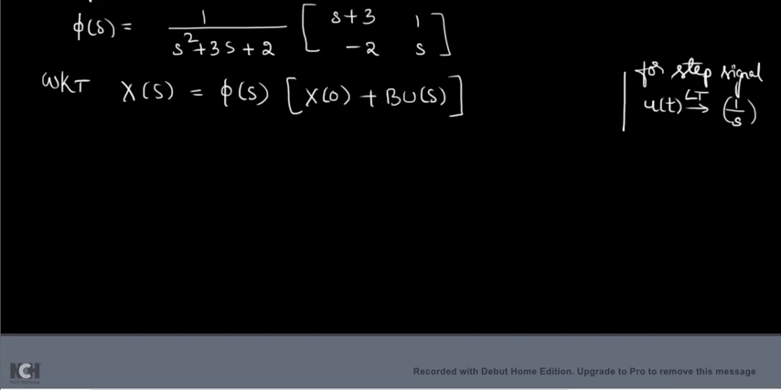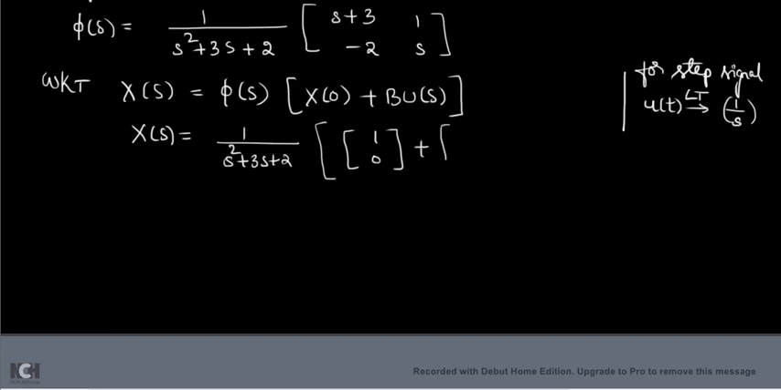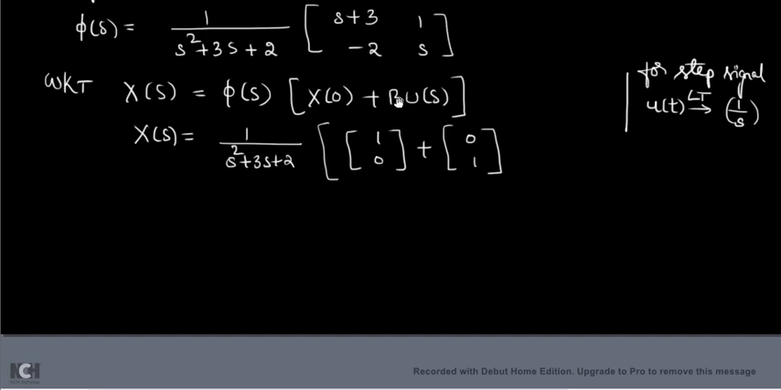Okay, so now you substitute the values. X of s is equal to 1 by s square plus 3s plus 2 multiplied by X of 0. They have given the X of 0 value as [1, 0], plus the B value also they have given as [0, 1]. And what is U of s? You should take the u of t input signal as a step signal. For a step signal the Laplace transform, because you want U of s, is 1 divided by s. So now you substitute 1 divided by s.